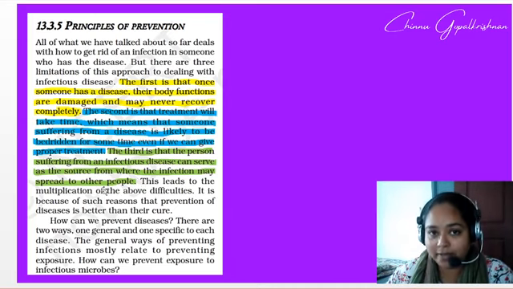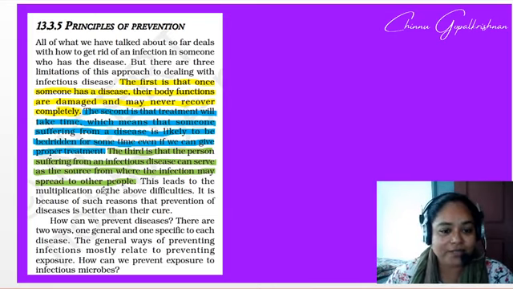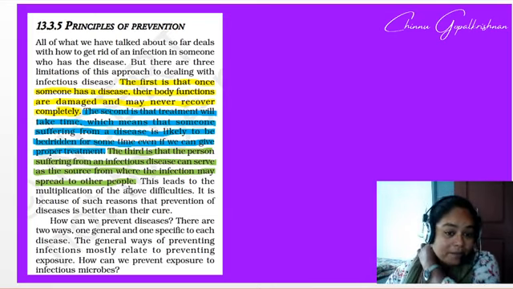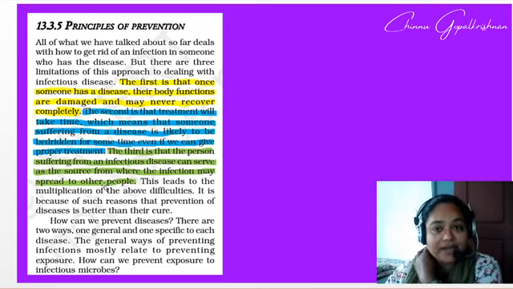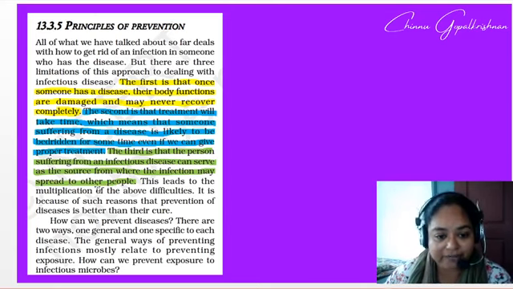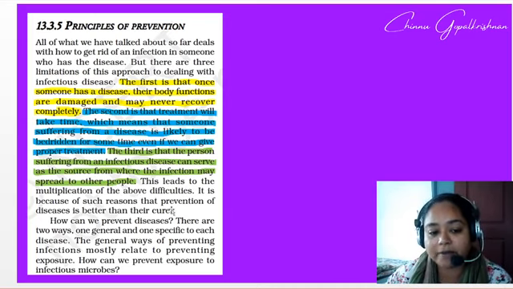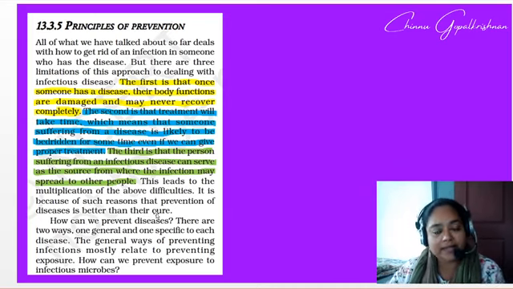With coronavirus, when somebody is positive, what is done? We quarantine them, we isolate them. Thus, you are preventing the source from further infecting others. This leads to the multiplication of the above difficulties. It is because of such reasons that prevention of disease is better than cure.